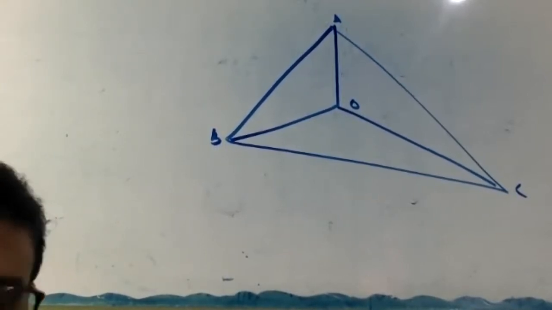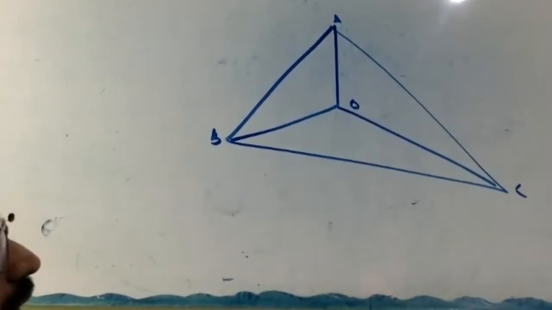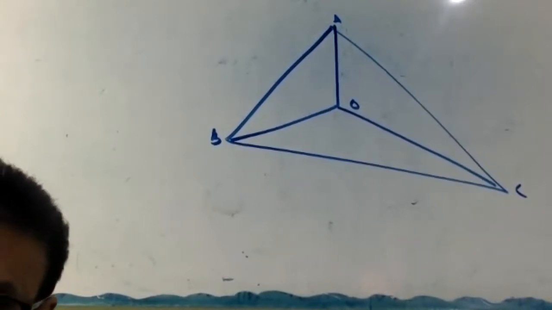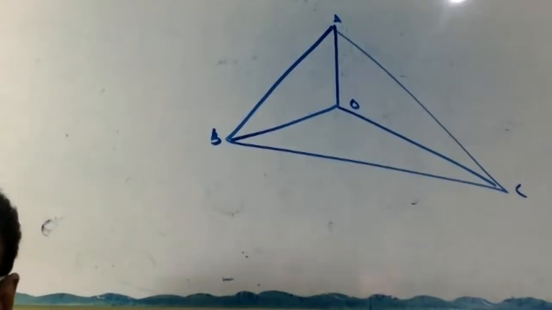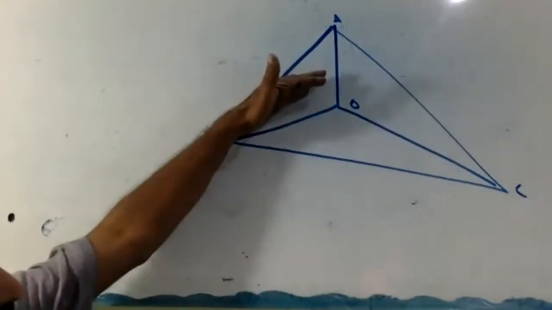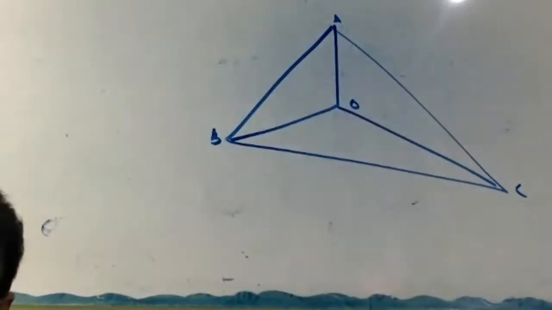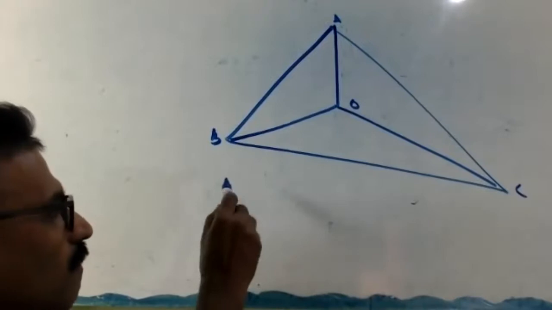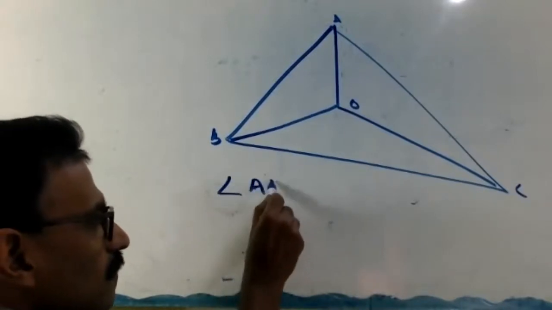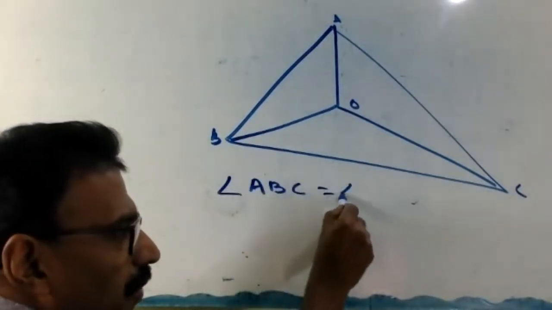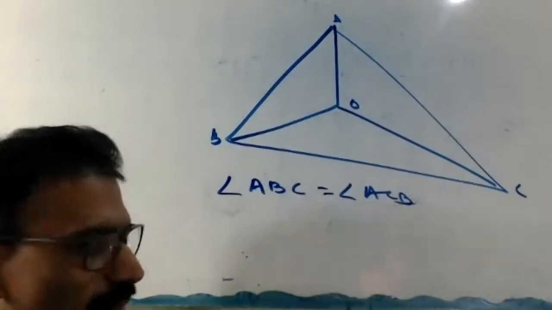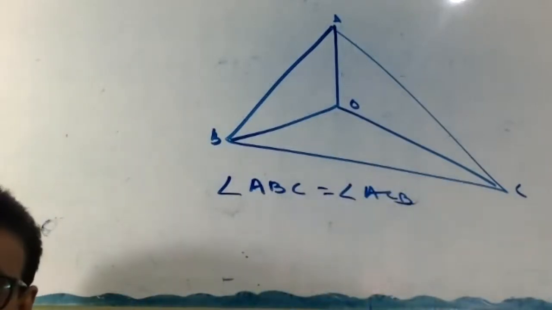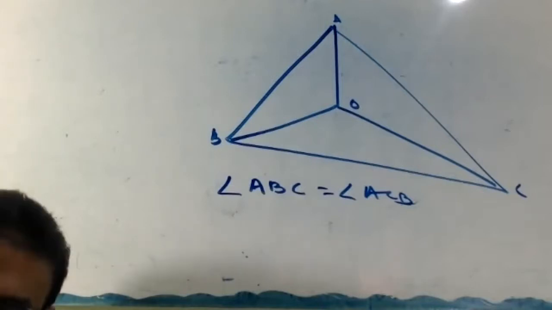AB equal to AC, which angle? Angle ABC equal to angle ACB, right? Don't say angle B, because B can be this one or this one, three angles are involved. So angle ABC equal to angle ACB. Reason: angles opposite equal sides are equal.